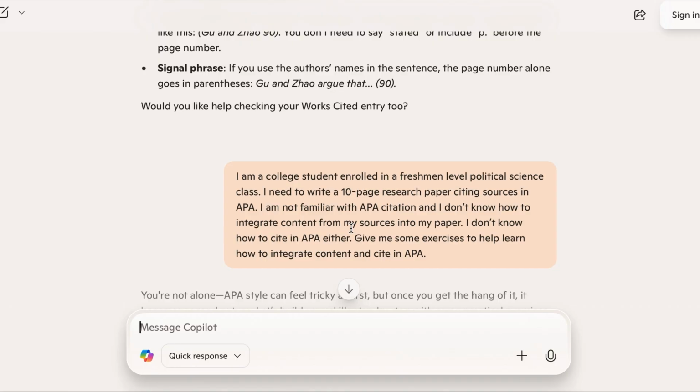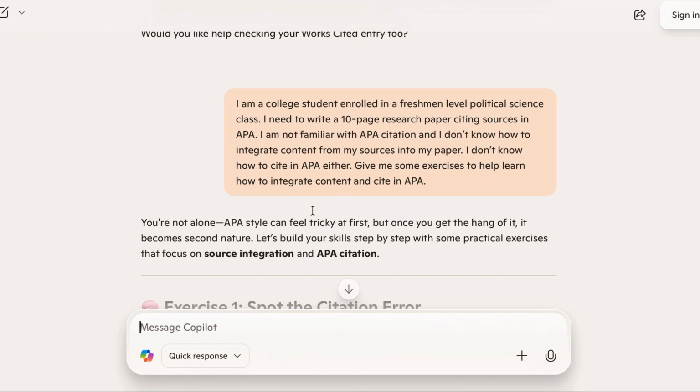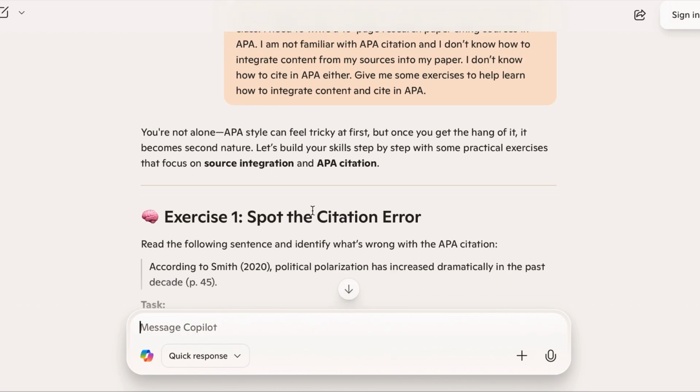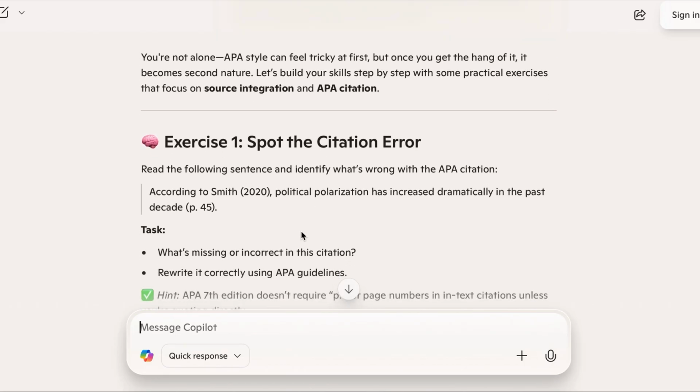So at this point, I'm not even getting ready to work on the paper. I just want to know how to do it as a student. And so again, I'm going to get some education from AI about APA citation. Ideally, you're getting this instruction in the classroom or within your textbooks. Again, this would be considered supplemental instruction to what you're already learning in your courses. The best course of action is to always ask your instructor, because what you're getting from AI may not be accurate to begin with. And even if it is accurate, it may not actually relate to an assignment that you're asked to do.